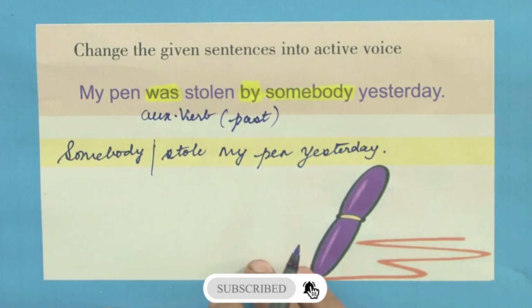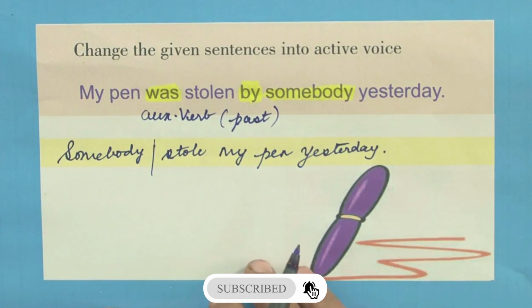And I would also like to remind you there are three forms of verbs. One is the present tense, second is the past tense, and third is the past participle form. Now, the word stolen is the past participle form of the verb. Generally, when we change from active to passive, the verb will change to the past participle form. That is why you had the sentence as my pen was stolen by somebody yesterday. So, stolen will change to stole when you are changing it into active voice, because passive voice generally has the past participle form of the verb.